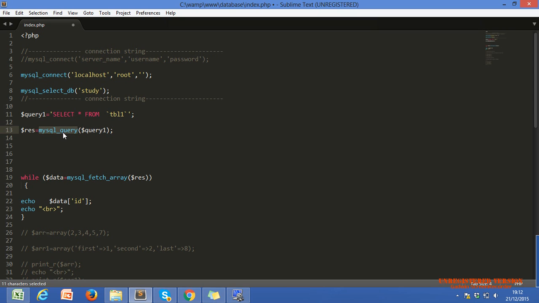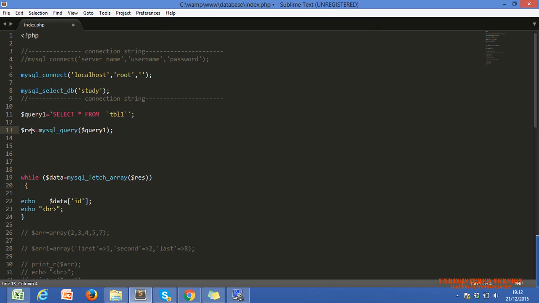But in PHP, we have to first execute the query. We get a resource type variable, which means this variable holds information on whether we executed the query successfully or not, and it stores which query we executed successfully. Otherwise, this function will return an error and assign the error message.